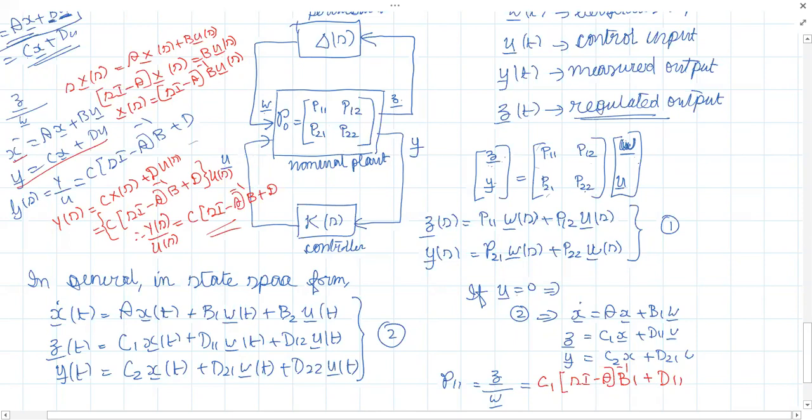Since we are assuming these are all linear systems, linear system means it should satisfy the superposition principle. Since there are two inputs, U and W, first we assume U is equal to 0. We are applying the superposition principle. If U is equal to 0, now you have only one input, W, and we have to find the transfer function between Z and W. So what you have to do is take the Laplace transform and solve these three equations.